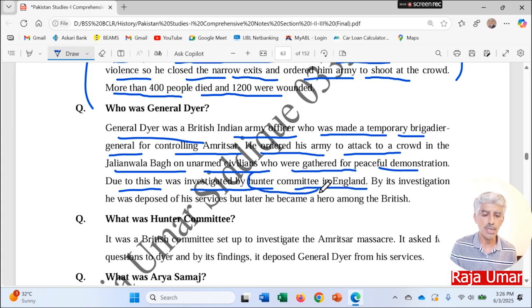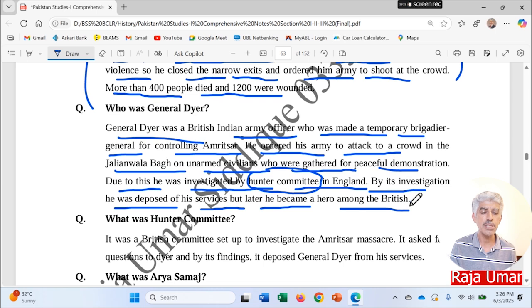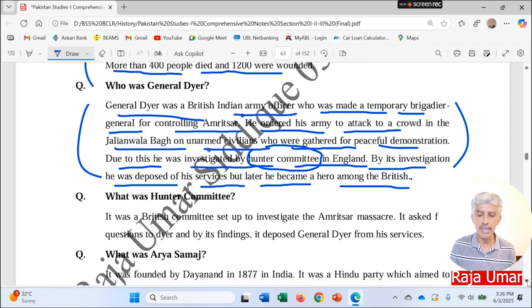So Justice Hunter was the person who investigated the incident of Jallianwala Bagh. By its investigation, he was deposed of his services, but later he became a hero among the British, who felt that he tried his best to restore law and order in Amritsar city. So he was declared a hero, but you can find out 4 points over here to explain this answer.